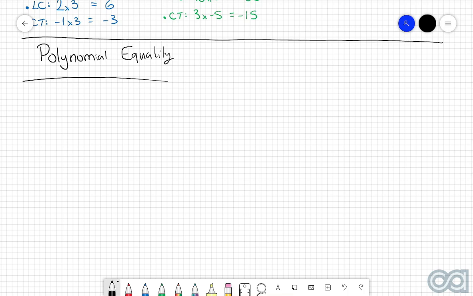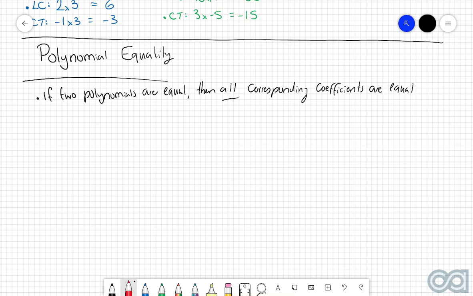Essentially, polynomial equality tells us that if we have two polynomials that are equal to one another, then all the corresponding coefficients are also equal. Now, to go through what this exactly means, I'm going to set up an equation where two different polynomials are equal to one another. So the first polynomial we'll just define as a_n x to the power of n plus a_(n-1) x to the power of n-1 and so on.